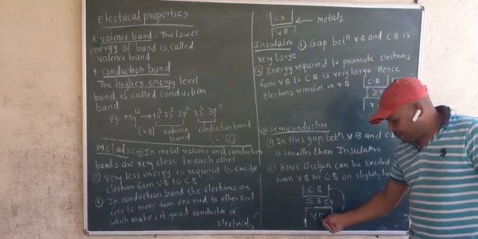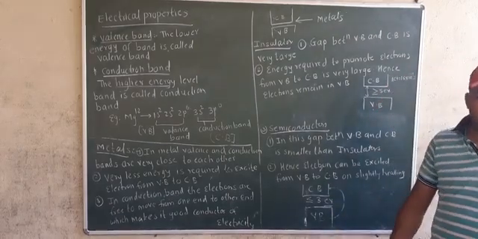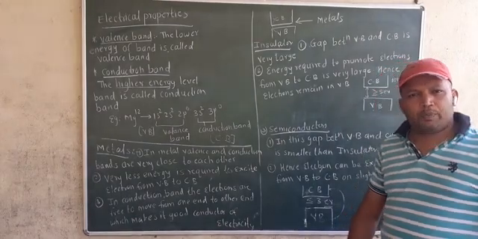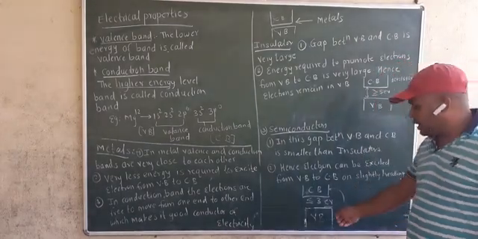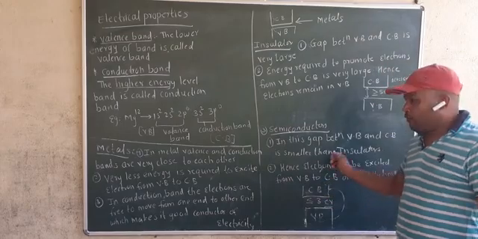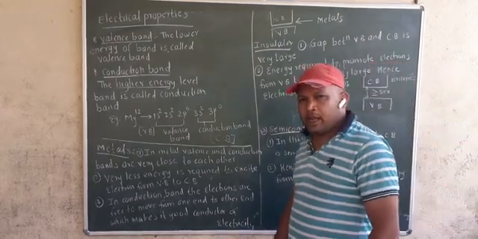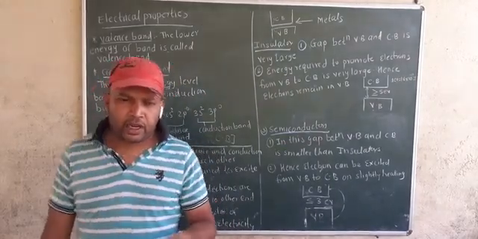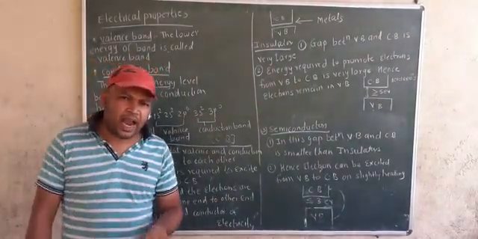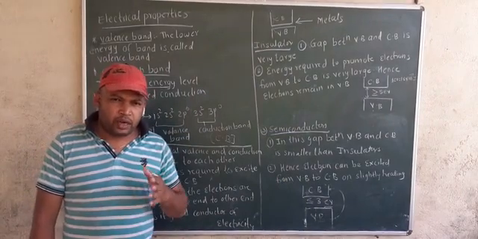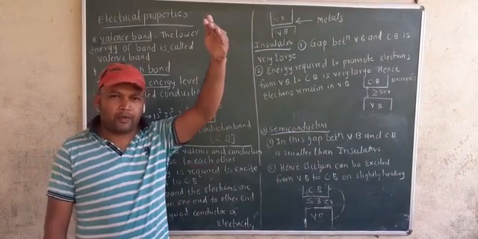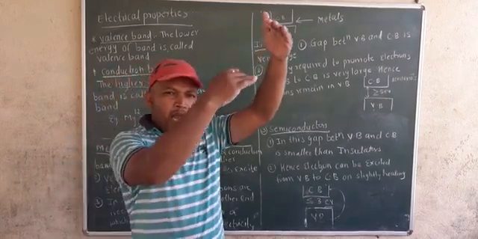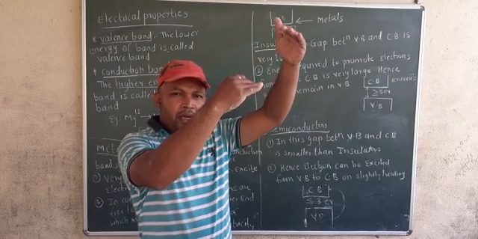But when we give energy to the valence band, meaning when we heat the particular substance or semiconductor, then it will be a good conductor. From this we conclude that semiconductors are good conductors of electricity at higher temperature and poor conductors of electricity at lower temperature. That means metals are good conductors of electricity, non-metals are poor conductors of electricity, and metalloids, or semiconductors, are in between.